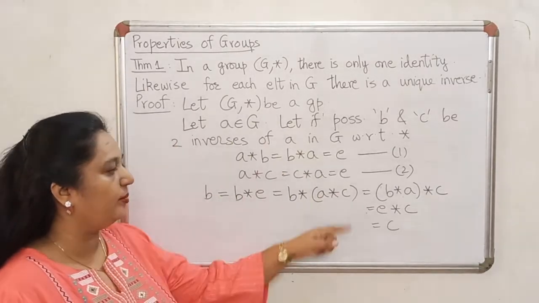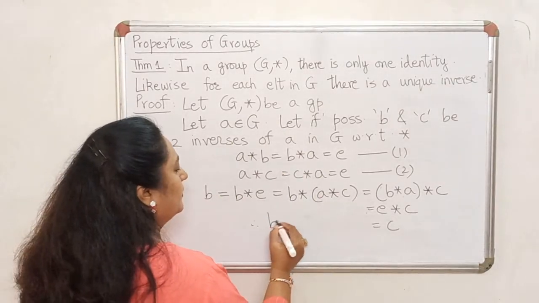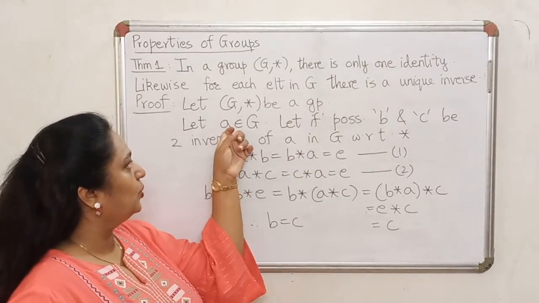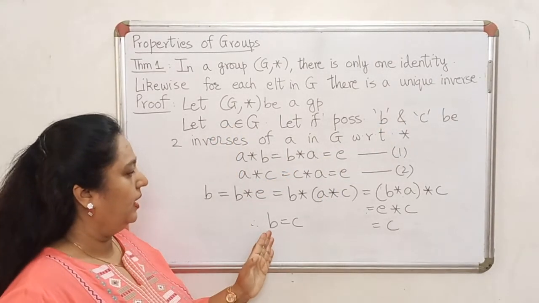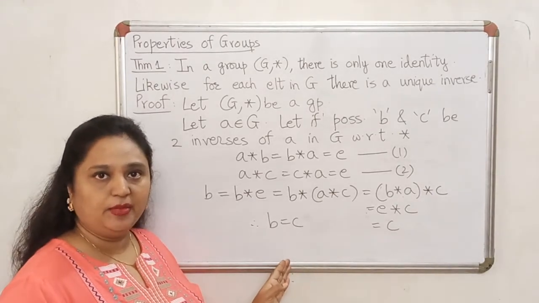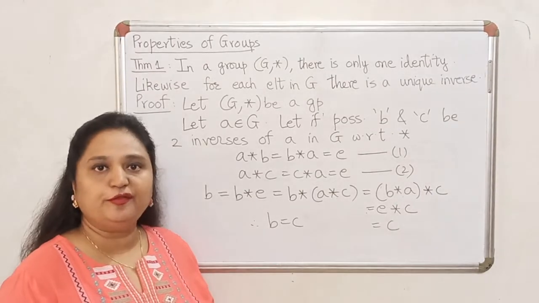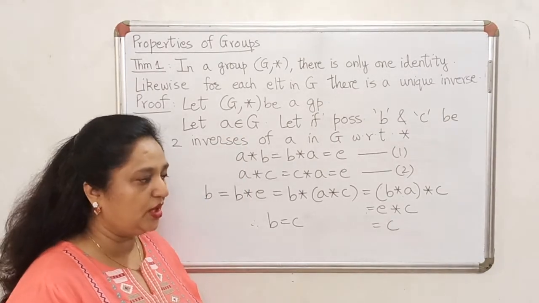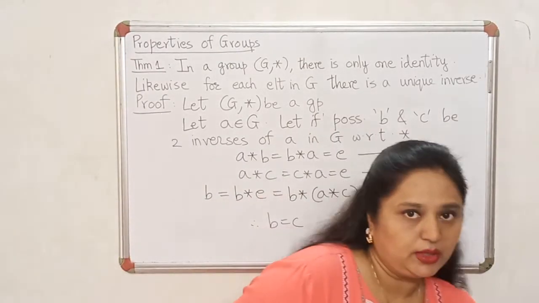So we have proved that B is equal to C. And therefore, if we assume that B and C are any two inverses of A, they work out to be one and the same. That means A cannot have two different inverses. So the inverse of every element in G is going to be unique.